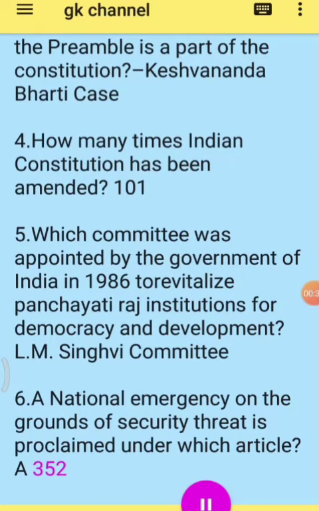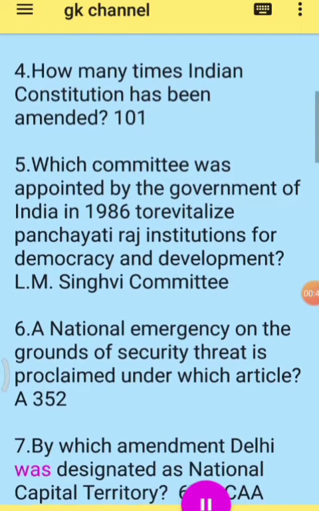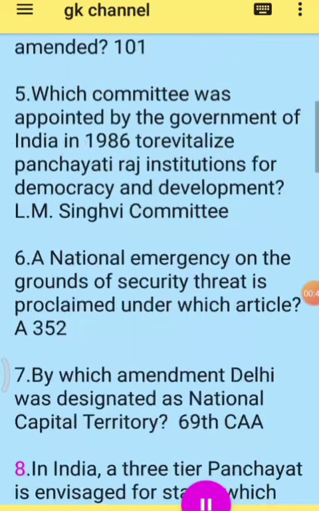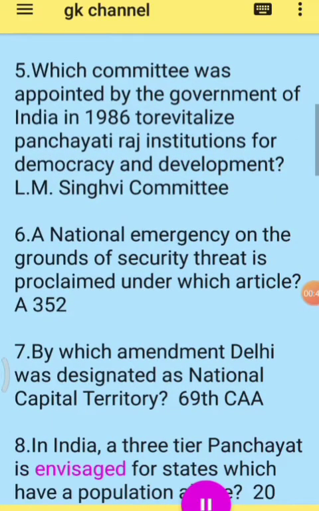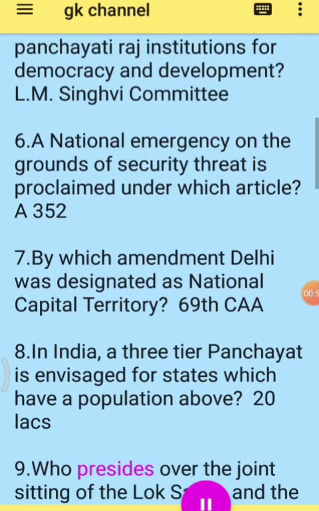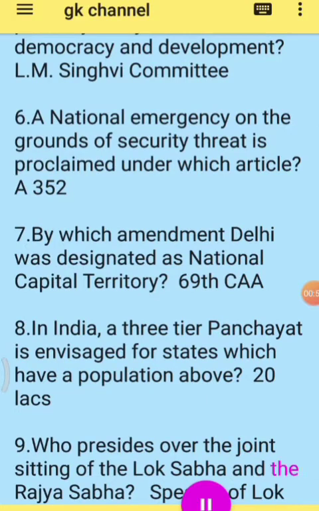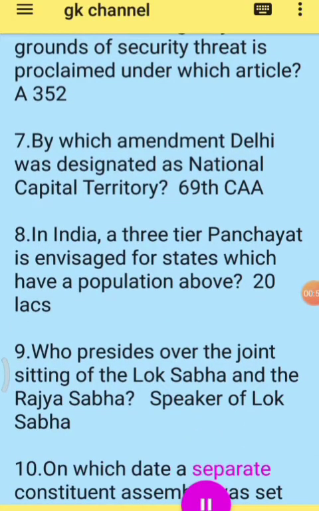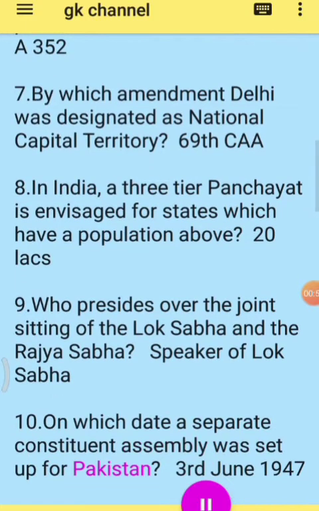Article 352. 7. By which amendment was Delhi designated as the National Capital Territory? 69th CAA. 8. In India, a three-tier panchayat is envisaged for states which have a population above 20 lakhs. 9. Who presides over the joint sitting of the Lok Sabha and the Rajya Sabha? Speaker of Lok Sabha. 10. On which date was a separate constituent assembly set up for Pakistan?